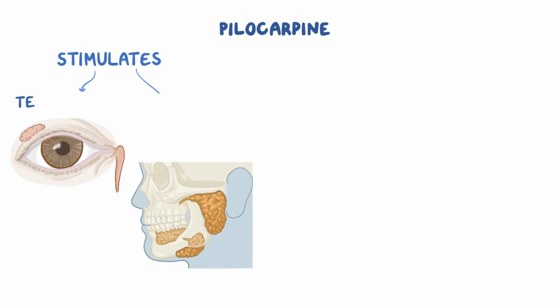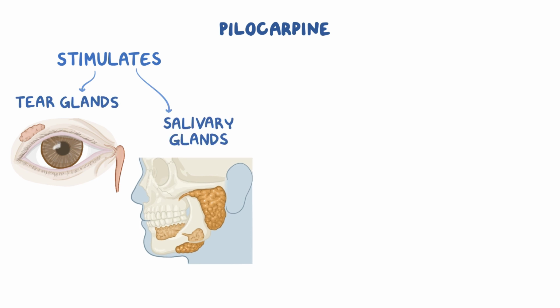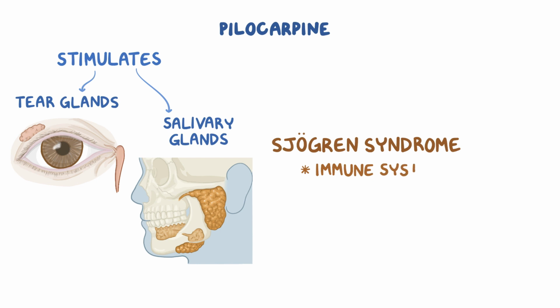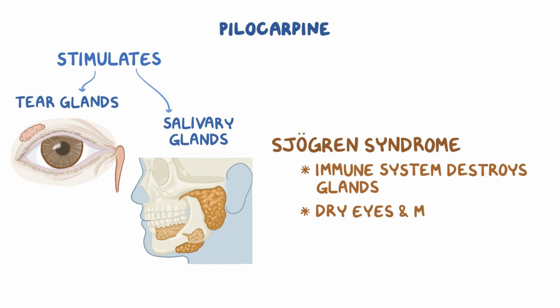A less common use for pilocarpine is to stimulate tear and salivary glands in people with Sjogren's syndrome, which is a disease in which the person's own immune system destroys these glands. People with Sjogren's syndrome often complain of dry eyes and a dry mouth. So, pilocarpine can help enhance the secretion of tears and saliva.